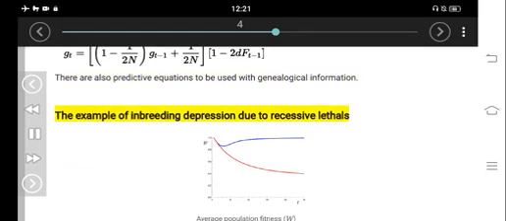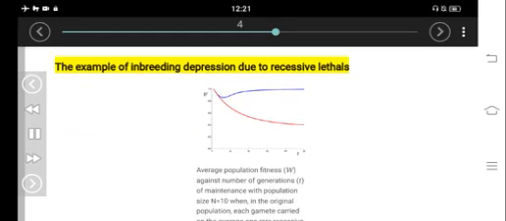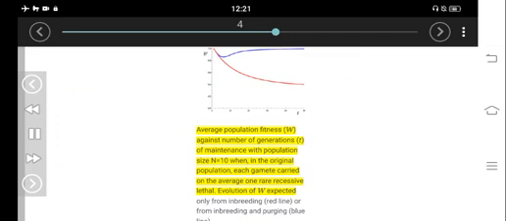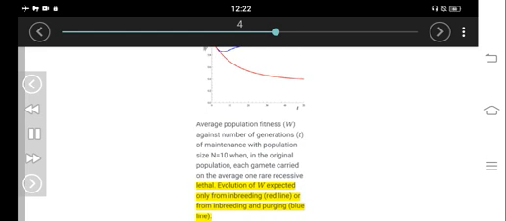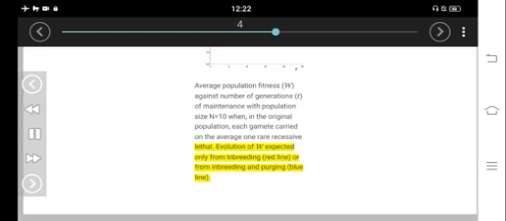The example of inbreeding depression due to recessive lethals. Average population fitness W against number of generations T of maintenance with population size N equals 10 when, in the original population, each gamete carried on the average one rare recessive lethal. Evolution of W expected only from inbreeding, red line, or from inbreeding and purging, blue line.